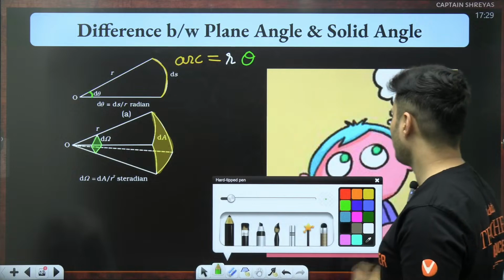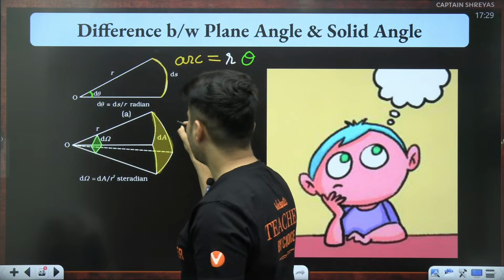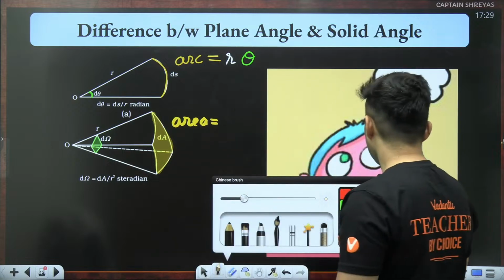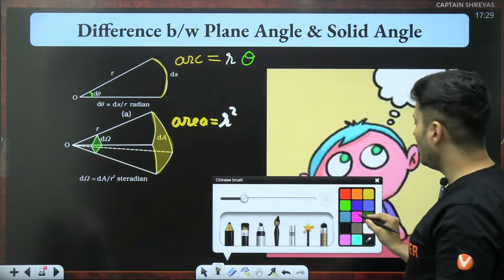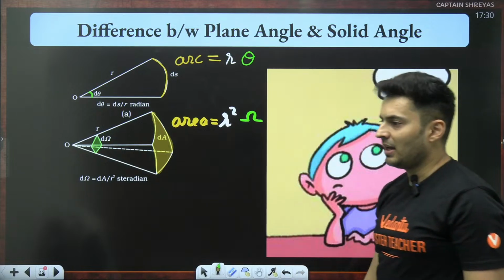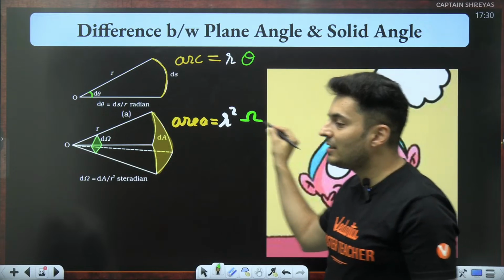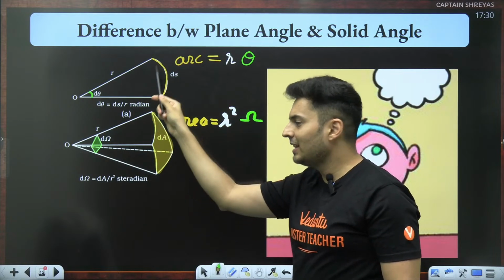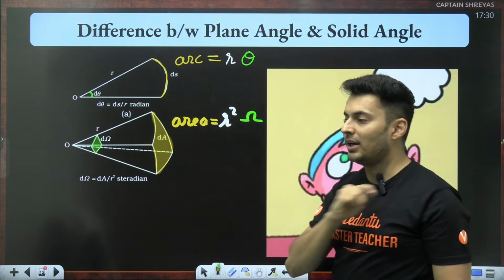Here, when you have a surface, that particular area is nothing but radius square times the angle. That angle could be given any symbol, let's say sigma, rho, whatever you want. This is basically the solid angle. So angle into radius gives you arc length. Angle into radius square gives you the area. That angle is solid angle.